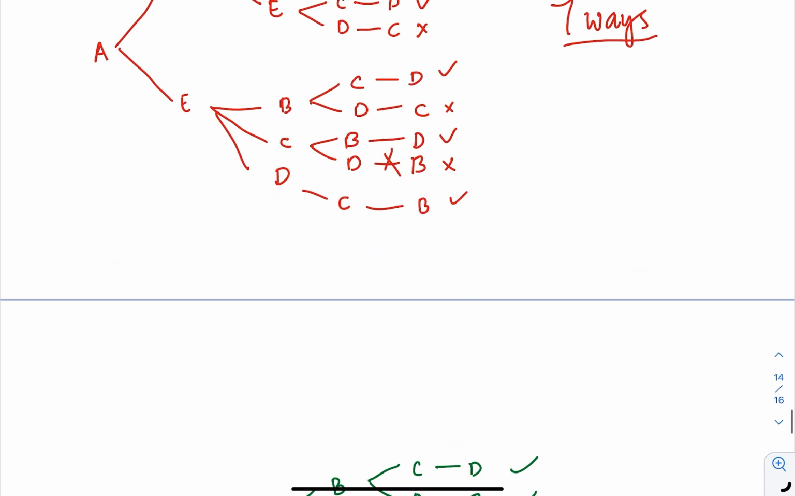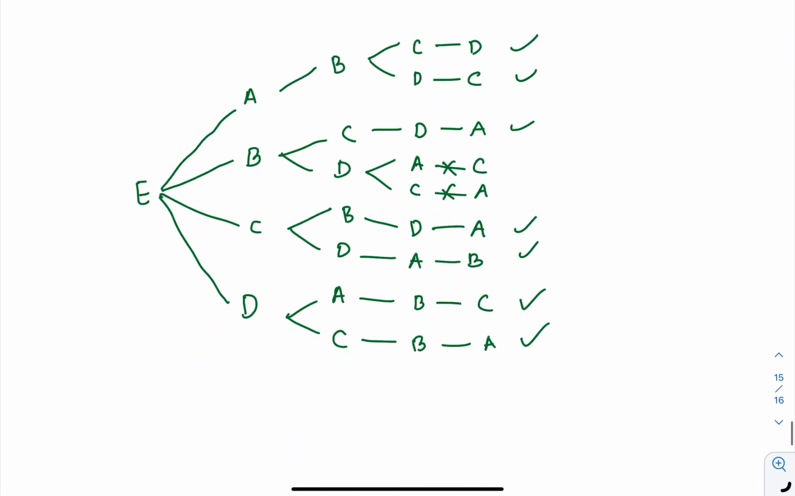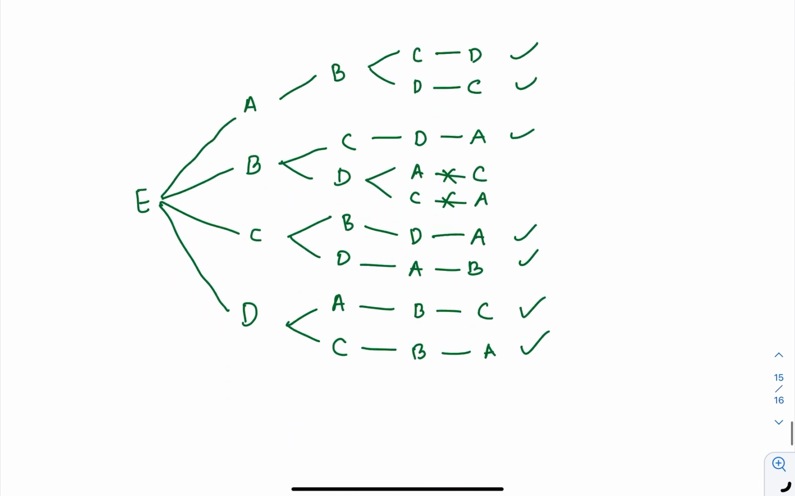Okay, I do the same for E. Then I don't need to check whether this one can go back to E because everything can go back to E. So same thing, there will be 7 ways.